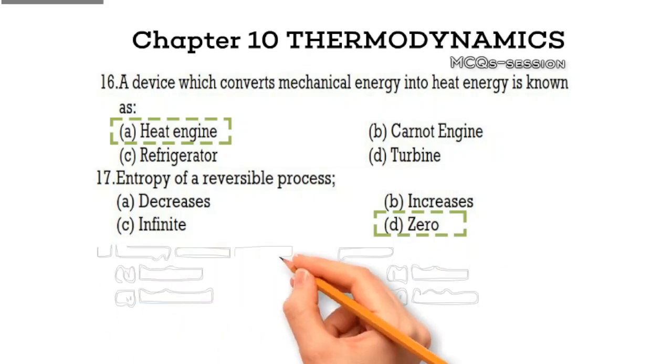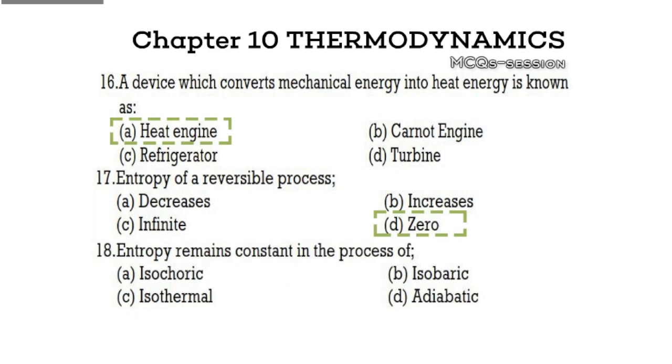Question 18. Entropy remains constant in the process of option A, isochoric, option B, isobaric, option C, isothermal, option D, adiabatic. Pause and finalize your answer. Correct answer, option D, adiabatic. Explanation. For a reversible adiabatic process, no heat is transferred and entropy remains constant.